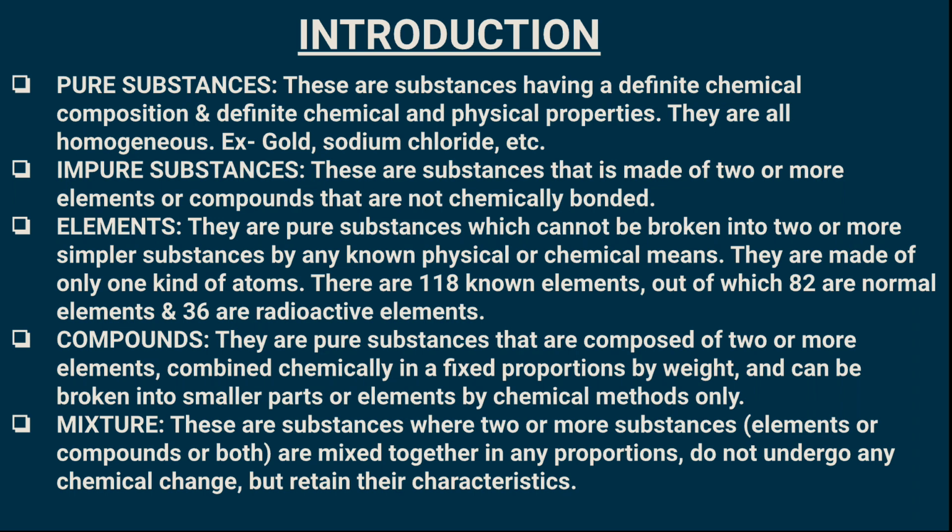Here there is no chemical bonding between the constituents of the impure substances, and they do not have definite chemical or physical properties. The substances present in the impure substance have their own characteristics.